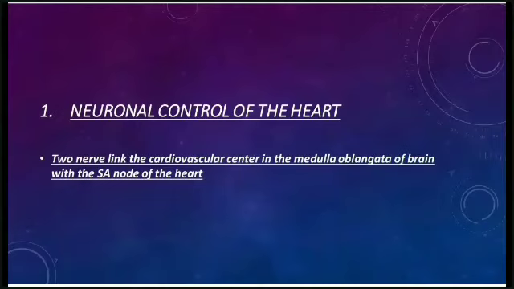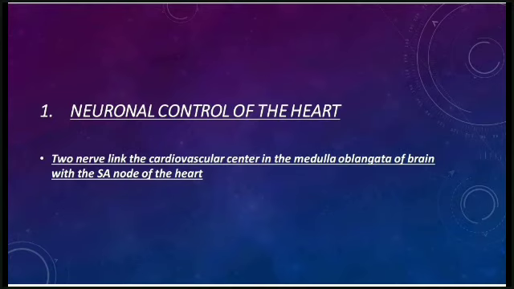The heart regulates its activity through its neuromuscular tissue. That is why the heart is known as a myogenic heart. But heart activity is also controlled by the brain through a center called the medulla oblongata. Now, the medulla oblongata is connected to the heart through two nerves: first, the cardioaccelerator, and second, the cardioinhibitor. The cardioaccelerator is a sympathetic nerve and the cardioinhibitor is a parasympathetic nerve.